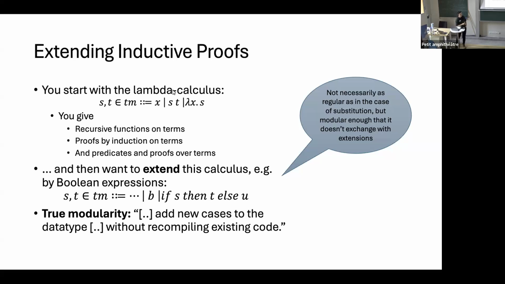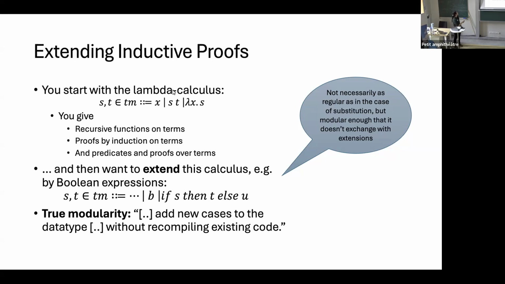But it still has some regularity in that these proofs don't interfere. For example, if I have a type safety proof, and extend it by Booleans, the part for application and lambda calculus would stay exactly the same.